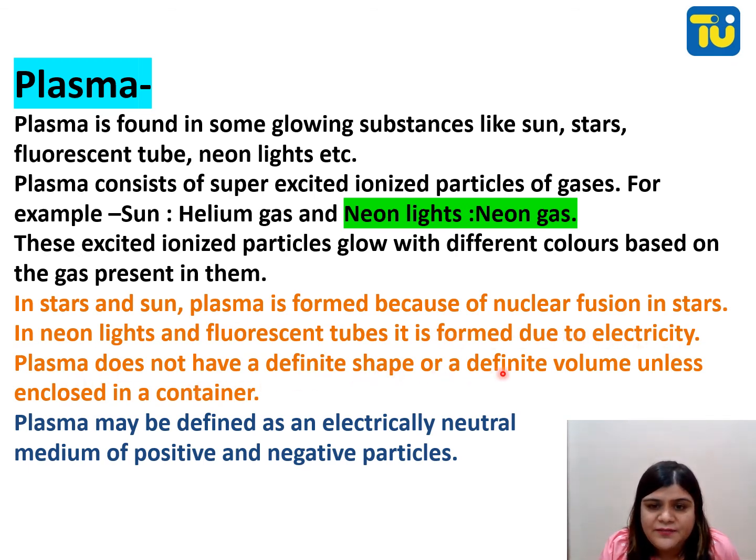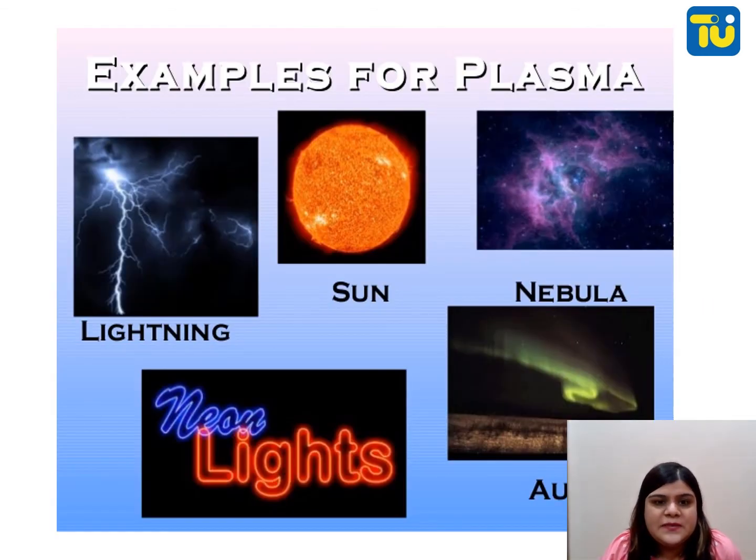Plasma does not have a definite shape or a definite volume unless enclosed in a container. Plasma may be defined as an electrically neutral medium of positive and negative particles. So plasma examples are sun, stars, etc. High temperature is there, and they do not have a definite volume unless in a container, and they do not have a definite shape. So they are a little bit similar to gases. Examples: lightning, sun, nebula, neon lights, all are examples of plasma.